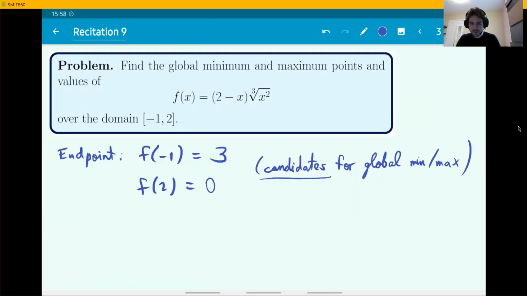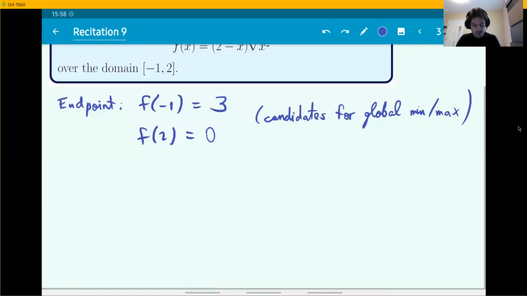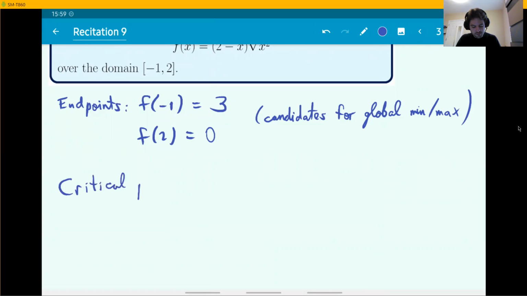That's the crucial word here, candidates. You don't know yet because you have more points to analyze. The other points that you need to analyze, I should have said endpoints up here, not just endpoint. So the other points that you need now are the critical points. These are going to be the locations inside of the interval where the derivative either is 0 or does not exist. So first of all, you're going to need a derivative of this function.